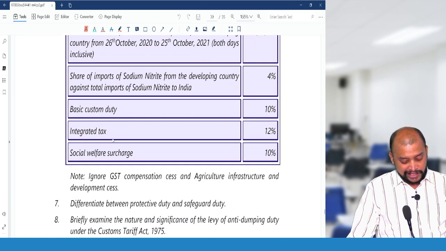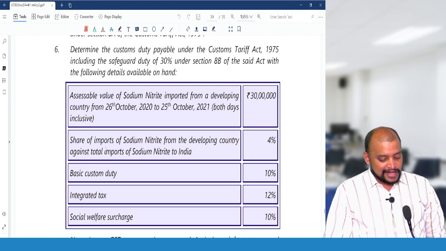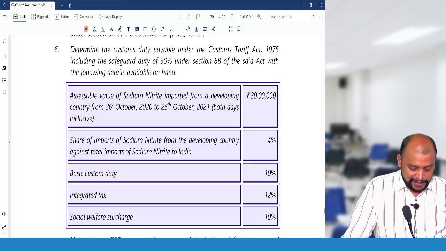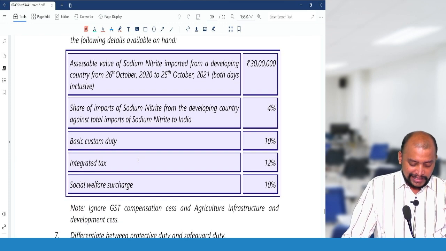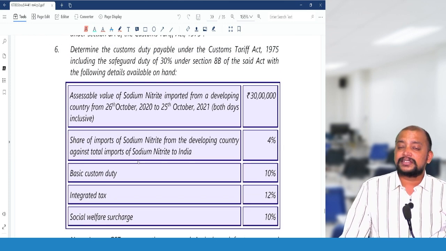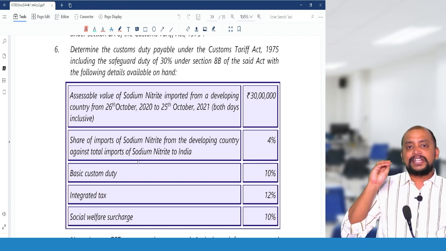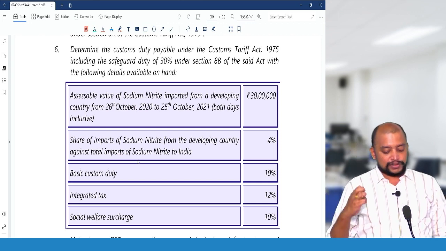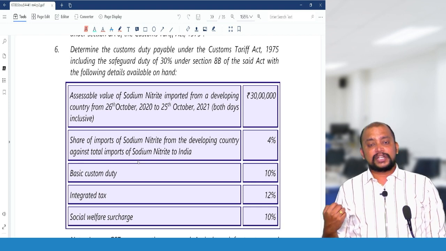So check the question whether it is given anywhere that it should be levied on assessable value or landed value. Here: determine the customs duty payable, including the safeguard duty of 30% under section 8B. Nowhere have they given on what it will be levied. I told you that in the absence of information, we need to take assessable value. What is the assessable value? 30 lakhs. So on 30 lakhs, we need to compute 30%. So that will be 9 lakhs.